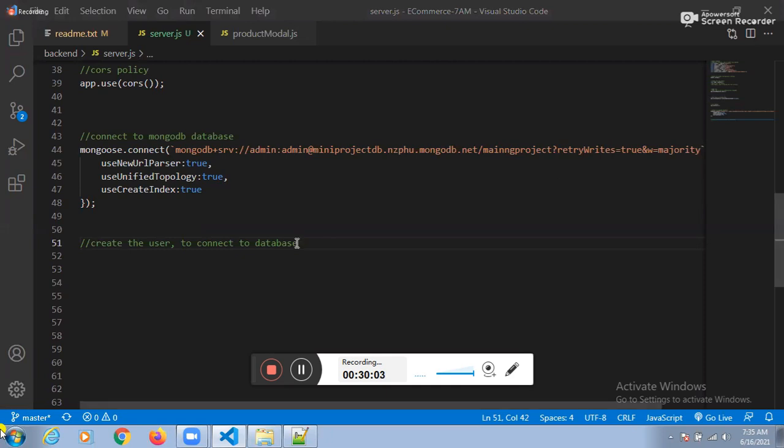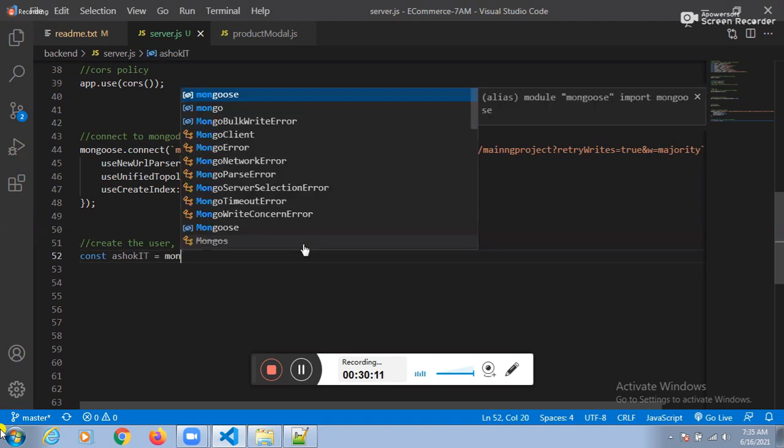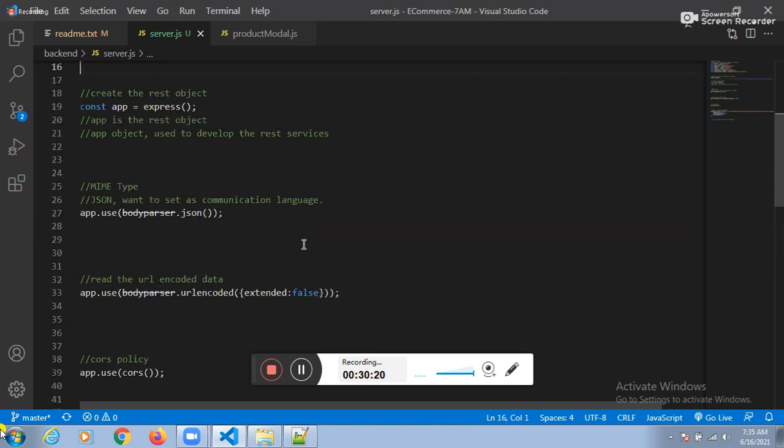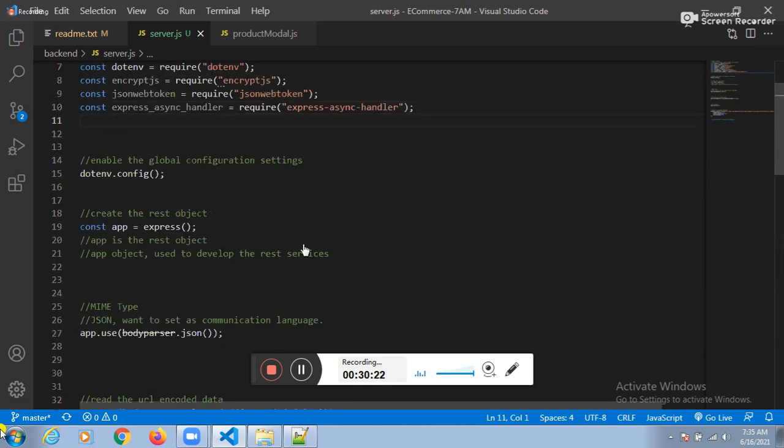How can I create the user? See this one here. const Ashok IT equal to MongoDB. I hope I didn't import MongoDB. Please import MongoDB also. We need to import MongoDB: const MongoDB equal to require of mongodb.